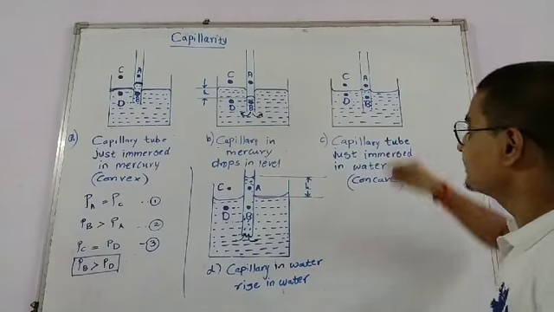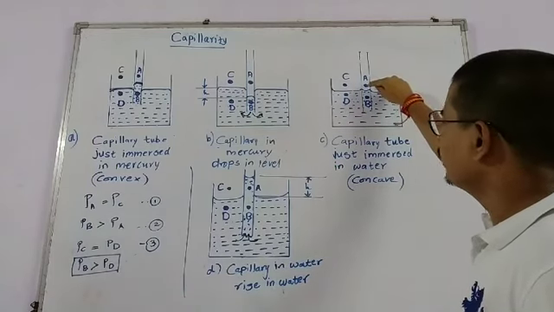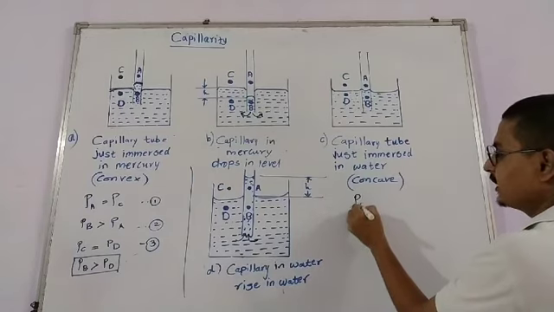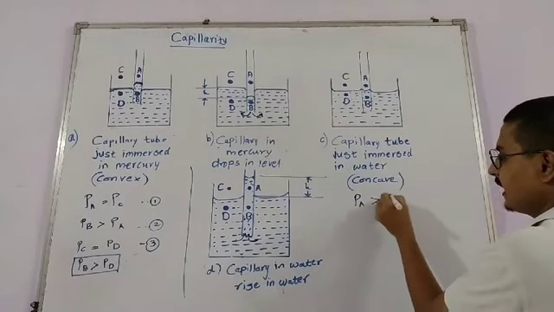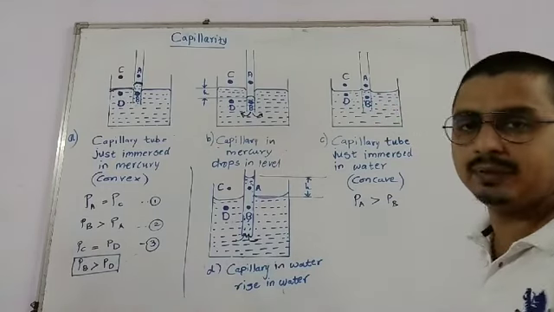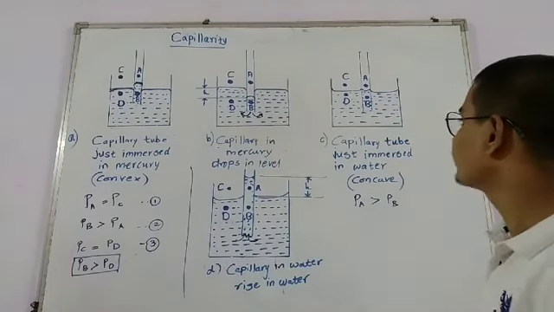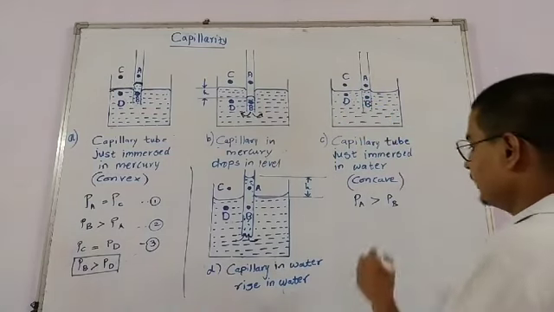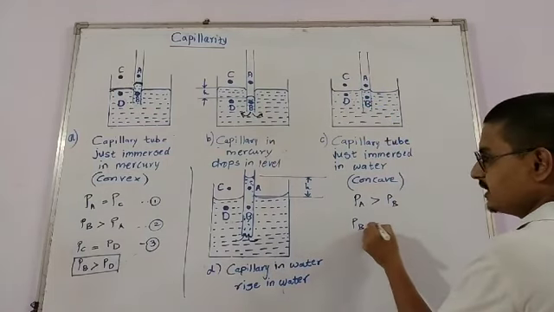Since A is a molecule at the concave side of the liquid, as we have mentioned, the pressure on the concave side of the liquid is greater than on the convex side. So, PA is greater than PB. That is the first one. B and D are at the same horizontal level. So, here PB is equal to PD.